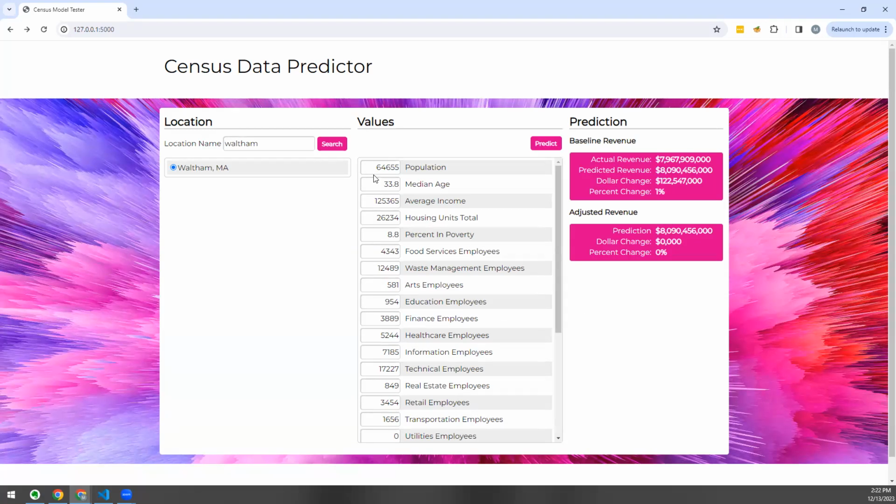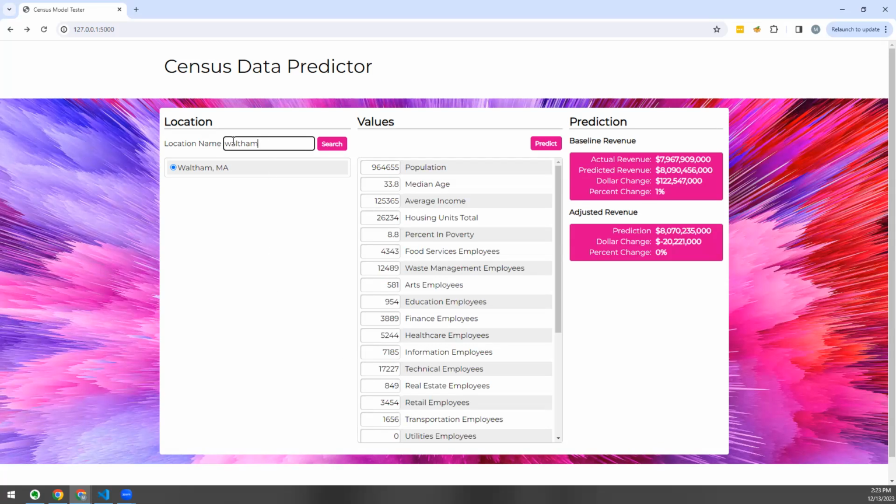For example, if I was expecting a massive influx of people into the city, what would that do to my revenue? It's going to put a huge hole. It's not huge as a percentage, but it's a $20 million shortfall in the budget. So that's what you're seeing here, this connection. And there could be a lot of reasons why having a population increase while you don't increase any of the jobs or the housing could have a negative impact on revenue.